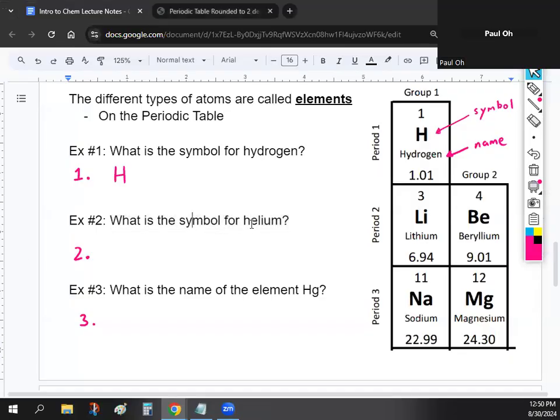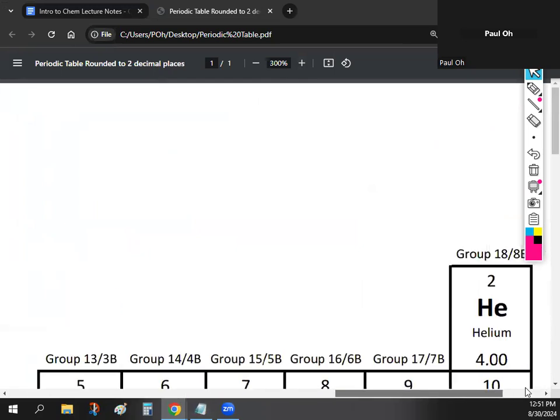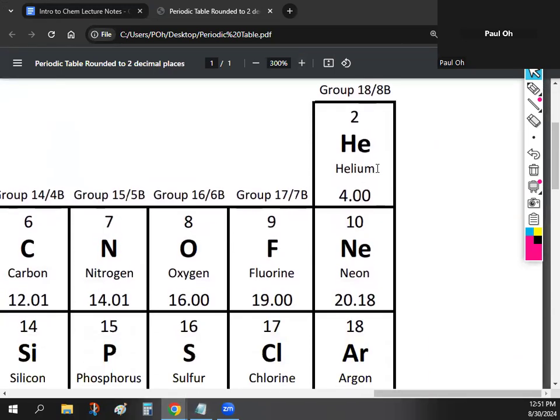Okay, so let's take a look at number 2, a symbol for helium. So for this one, we'll go to the periodic table. And then if we look for helium, it's on the top right. You'll see that helium symbol is He. So just make sure that for number 2, you have He.